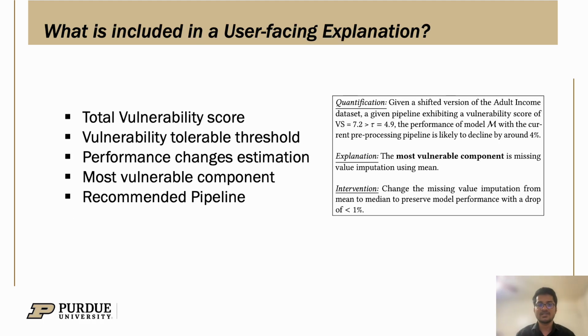By analyzing the vulnerability scores in different scenarios, we generate a user-facing explanation. On the right side, I provided an example of how a comprehensive user-facing explanation would look. The user-facing explanation includes the total vulnerability score. Our vulnerability score calculation provides a component-level vulnerability. To get the vulnerability for the entire pipeline, we compute the aggregated sum of each component, which gives us the total vulnerability score, what I am highlighting here.